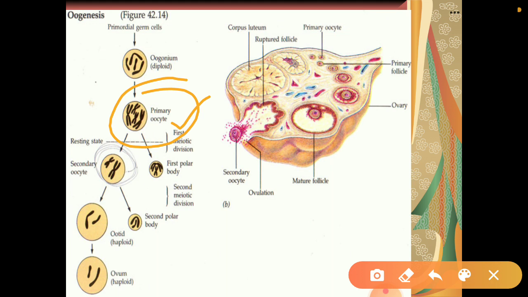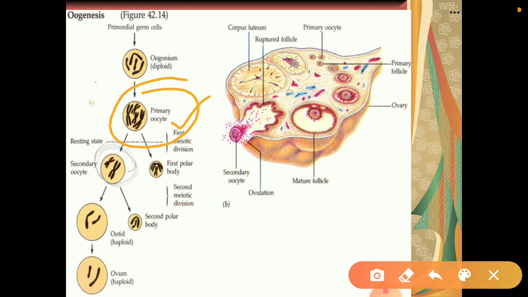After a certain period of time, the primary follicle becomes surrounded by more granulosa cells, so an external layer is also formed, and it is now called a secondary follicle. I'm repeating it once again: the primary oocyte becomes surrounded by granulosa cells and is called a primary follicle. They are further surrounded by more granulosa cells and then it is known as a secondary follicle.